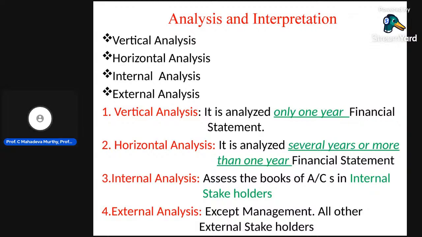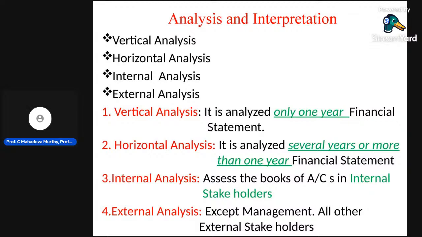Whatever the transaction or activity that took place in the organization in a particular year, say 2020, is assessed in the books of accounts by internal stakeholders. Our internal stakeholders are the accounting department and the internal auditors. Internal auditor, the word itself, means internal analysis.